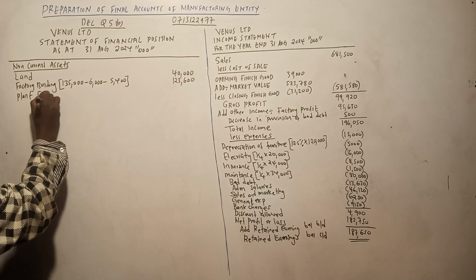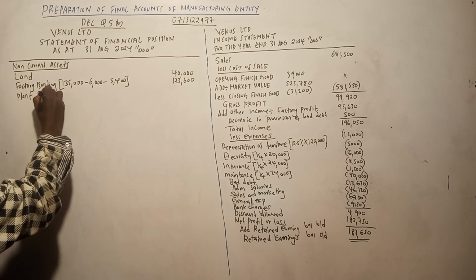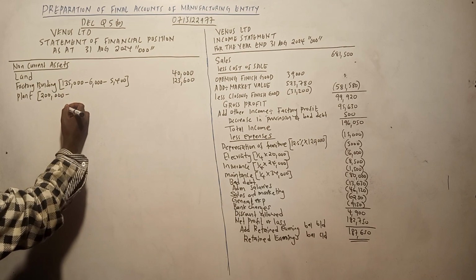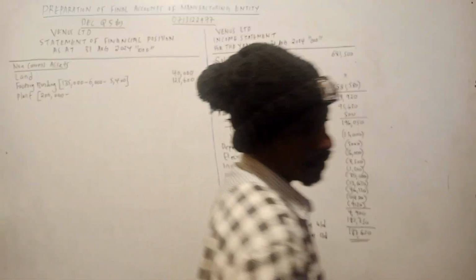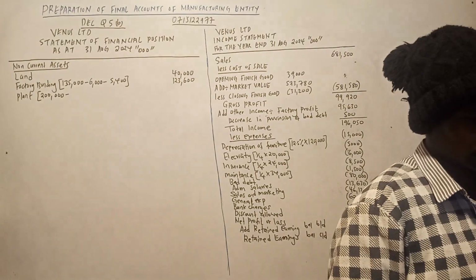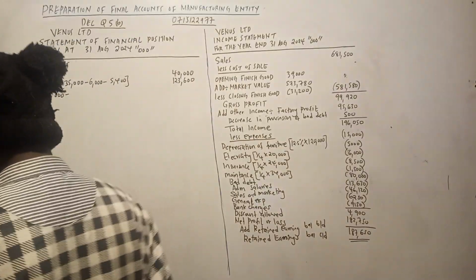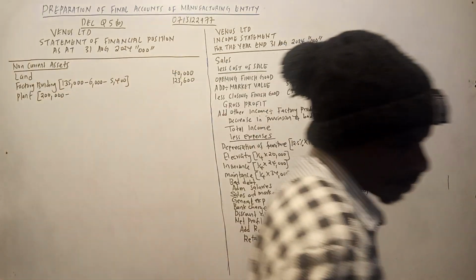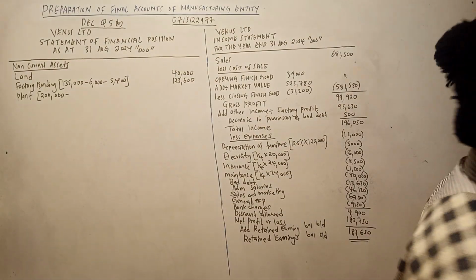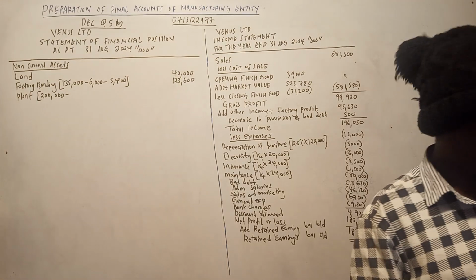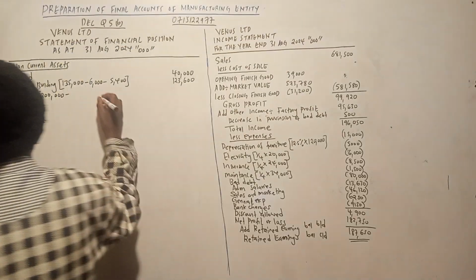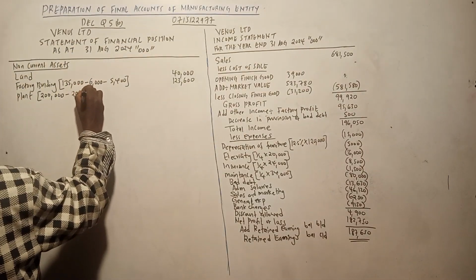So I just say plant. So the cost of the plant was 200,000. We had accumulated depreciation ngapi? So from the question, accumulated depreciation of the plant ni 20,000.